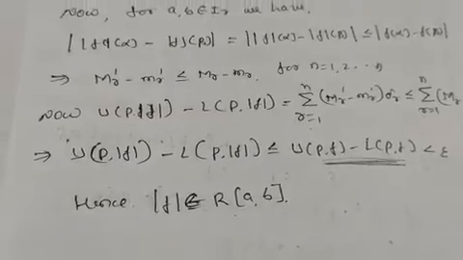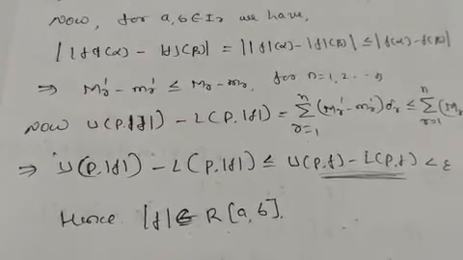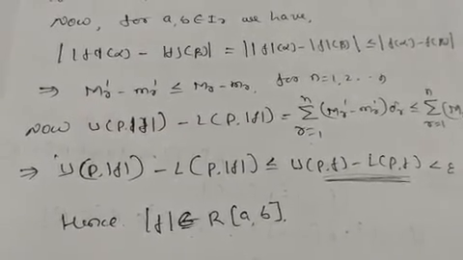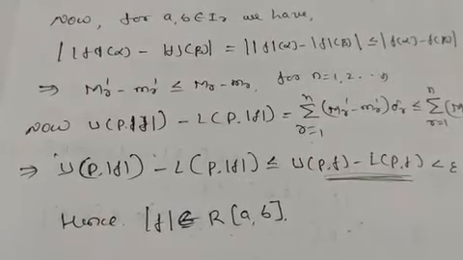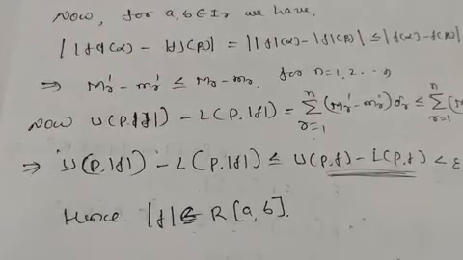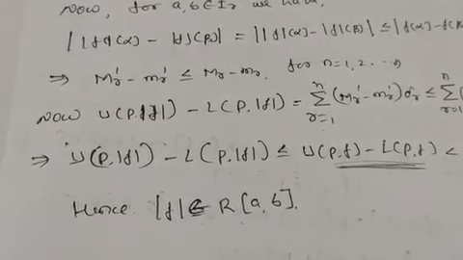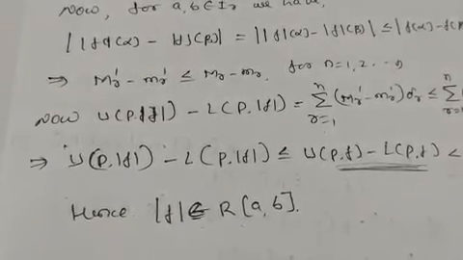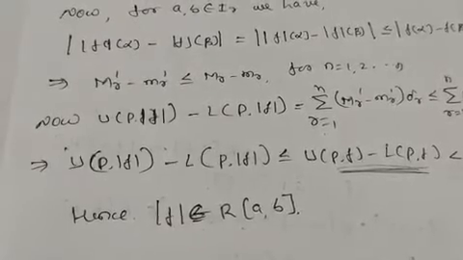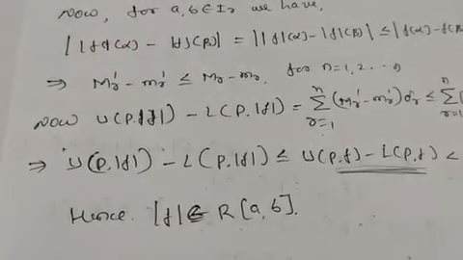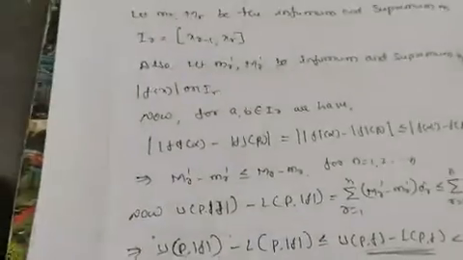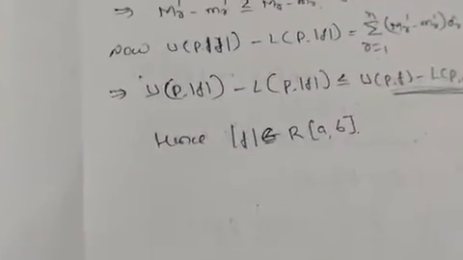So this is all about today's session. In this session we studied 4 points. If f and g belong to R of [a, b], then f plus g also belongs to R of [a, b]. Second, f minus g also belongs to R of [a, b]. Third, f into g is also Riemann integrable. And if f is Riemann integrable, then mod of f is also Riemann integrable. So these 4 points we studied in today's session.